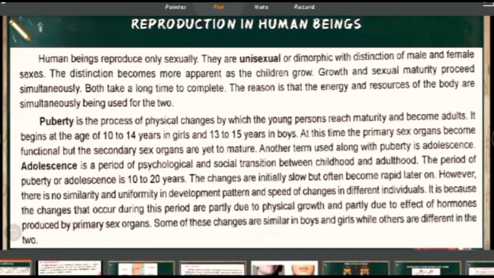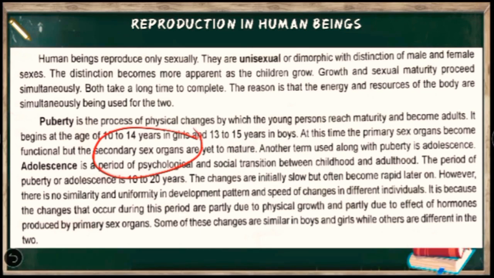Now what are secondary sex organs then? Secondary sex organs are nothing but some other characteristics like growth of beard and mustache in case of male. In case of female, you can say growth of breast. Understood? So these are secondary sexual characters that we will be discussing in detail in the later part of our chapter. So first we have to know that as soon as the child attains puberty, he or she attains sexual maturity only in case of primary sex organs, not completely in case of secondary sex organs, because secondary sex organs take time to develop.